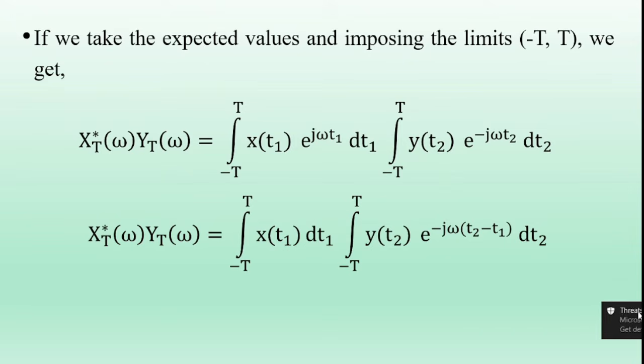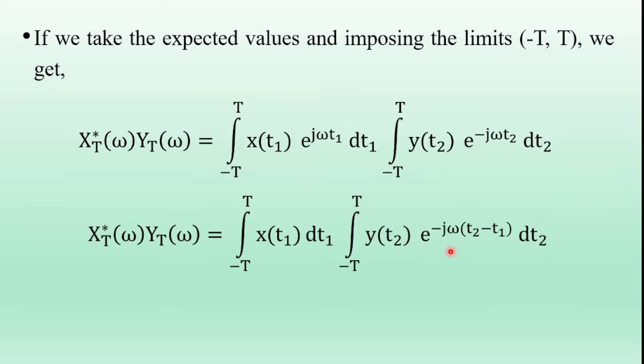X_T conjugate of omega into Y_T of omega is equal to integral minus T to T x of t1 dt1 into integral minus T to T y of t2. These two exponential terms, e power j omega t1 into e power minus j omega t2, are written as e power minus j omega of t2 minus t1, dt2.